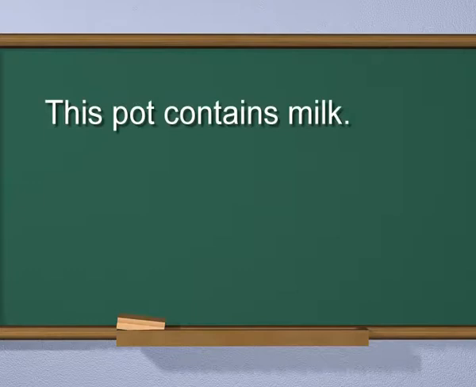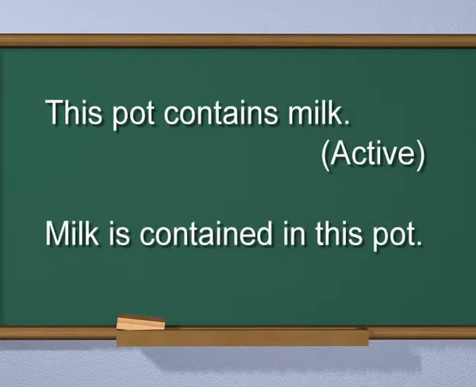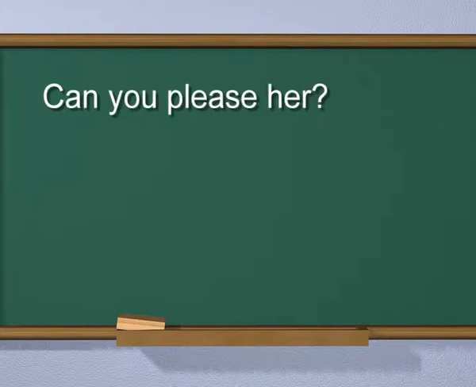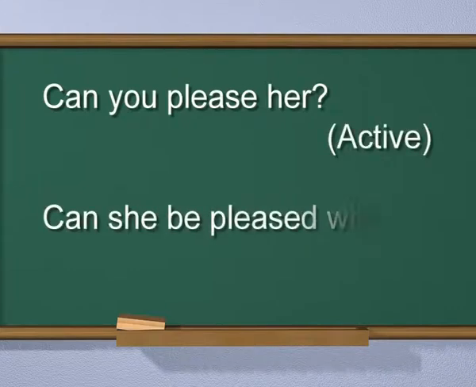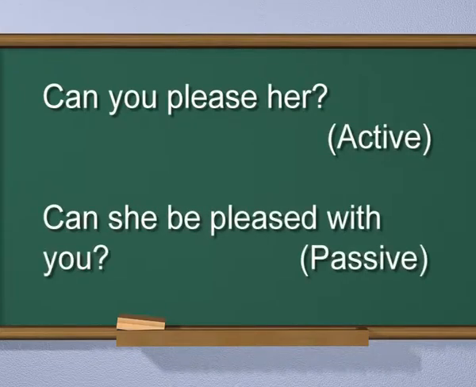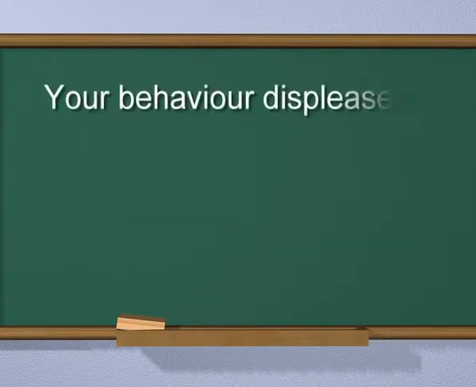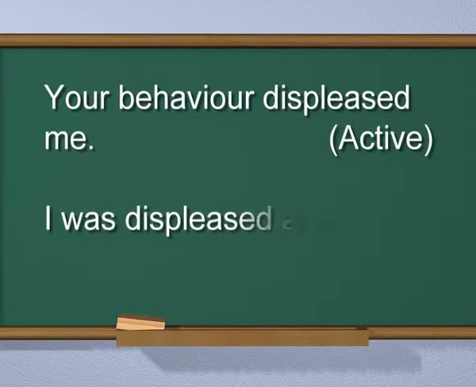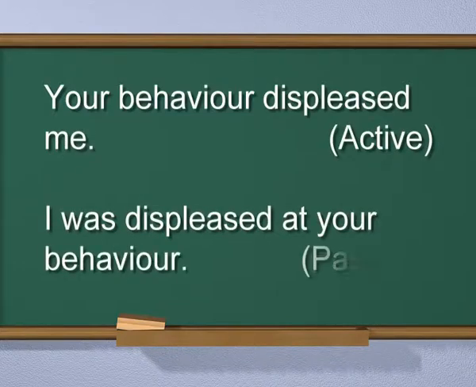This pot contains milk. Active. Milk is contained in this pot. Passive. Can you please her? Active. Can she be pleased with you? Passive. Your behavior displeased me. Active. I was displeased at your behavior.